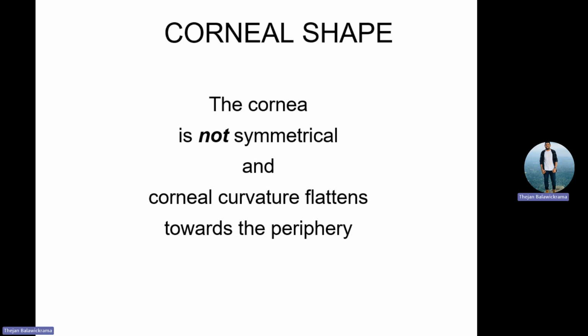Understood? What is hyperbolic, what is parabolic, those things will come later. Basically, fortunately, the central 4 millimeter part of the cornea is almost spherical, whereas your peripheral cornea is very, very flat. So it's not symmetrical. Corneal curvature flattens toward the periphery. It's like this: here it's spherical, and the rest of it is very, very flat.